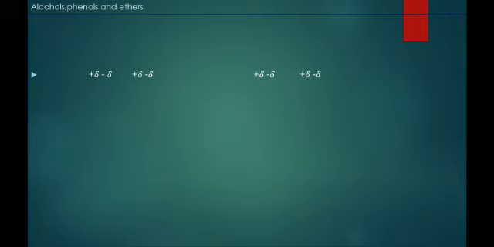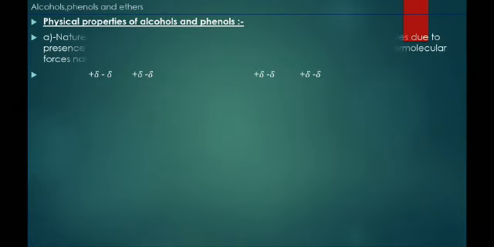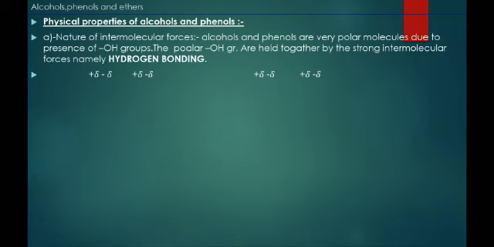Alcohols, phenols, ethers. Physical properties of alcohols and phenols. As we know, first, the nature of intermolecular forces. A lot of physical properties like melting point and boiling point depend upon the intermolecular forces. Therefore, we have to study the nature of intermolecular forces, the force of attraction between molecules.